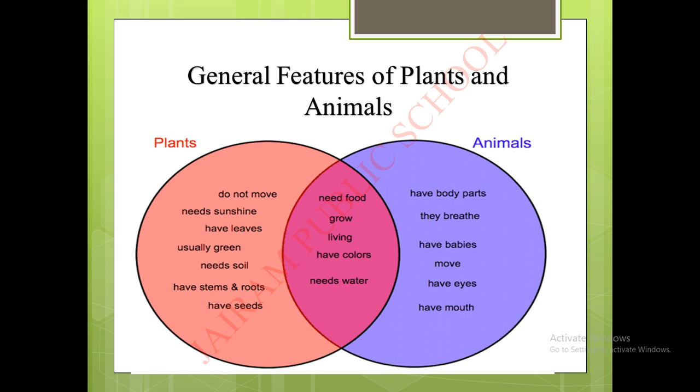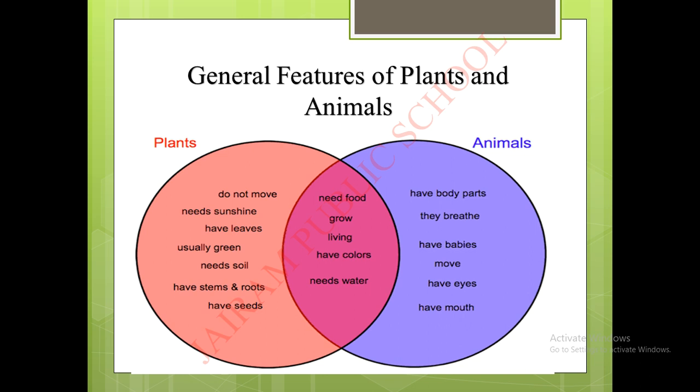Now, come on, children. You can read these points once again. Please repeat after me. Plants do not move. Plants need sunshine. Plants have leaves. Leaves are green in color. Plants need soil. Plants have stem and roots. Plants have seeds.